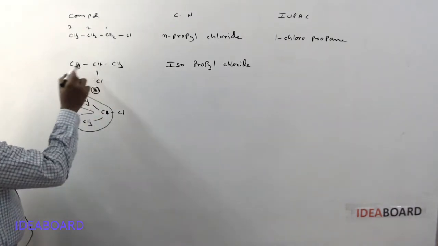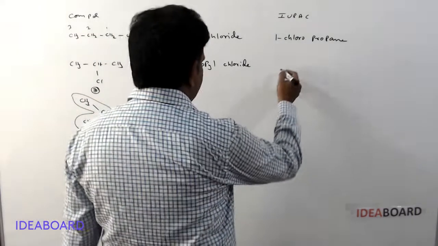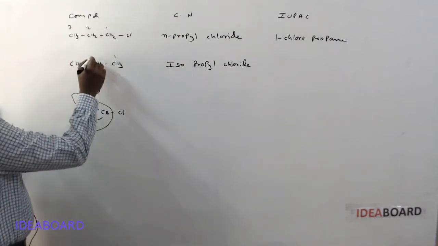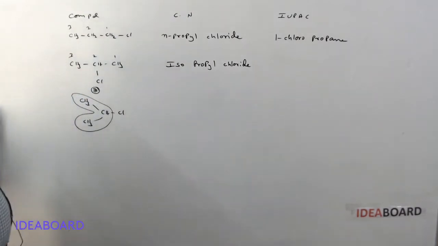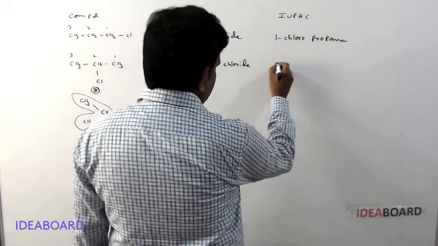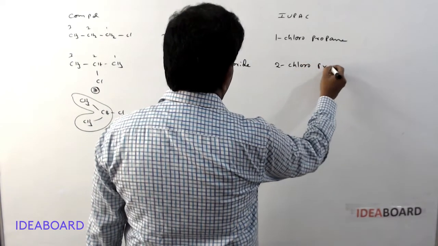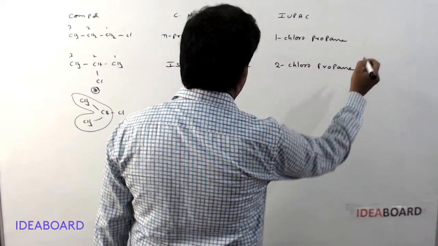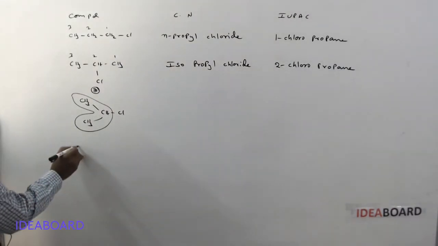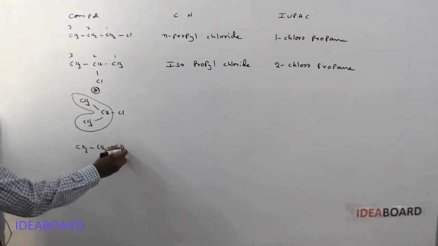For the IUPAC name, this is the first carbon, this is the second, this is the third. On the second carbon we have the chlorine atom, so this is called 2-chloropropane.